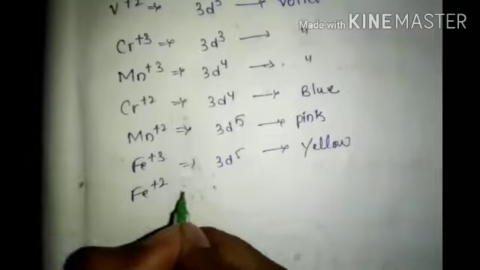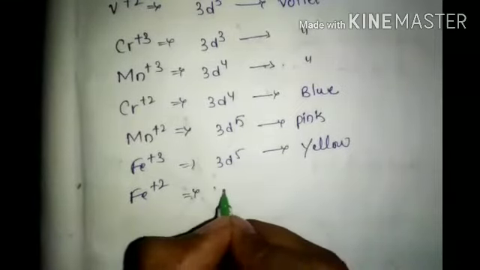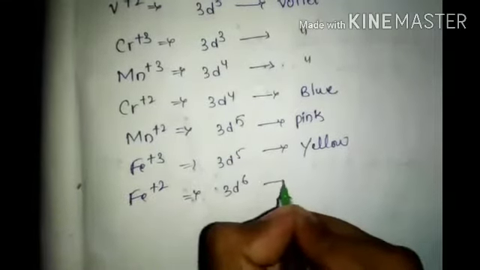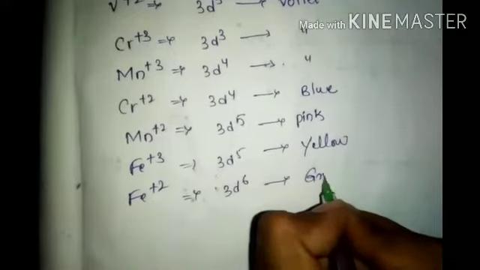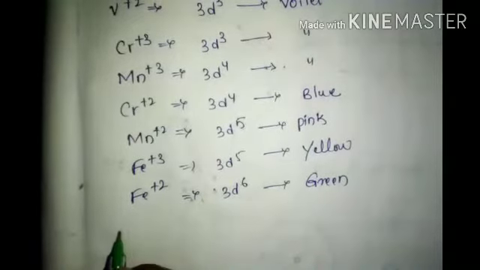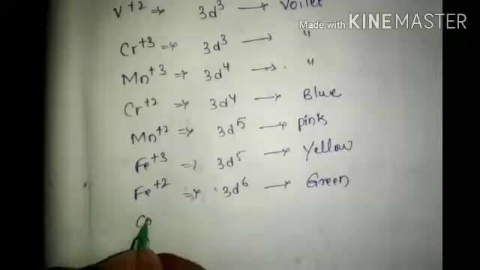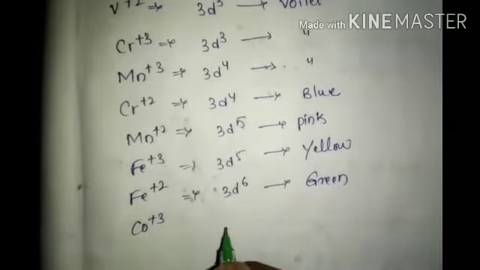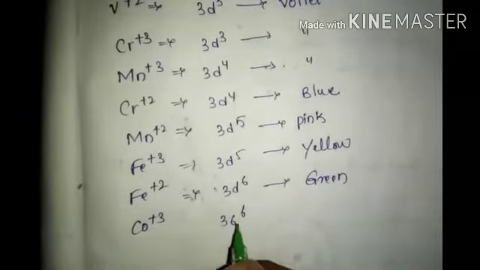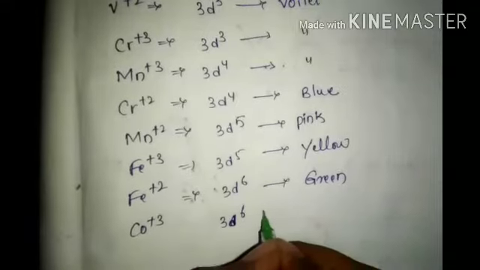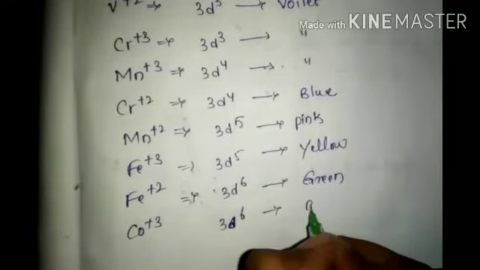Fe plus 2, 3d6, green. Co plus 3, 3d6, blue.